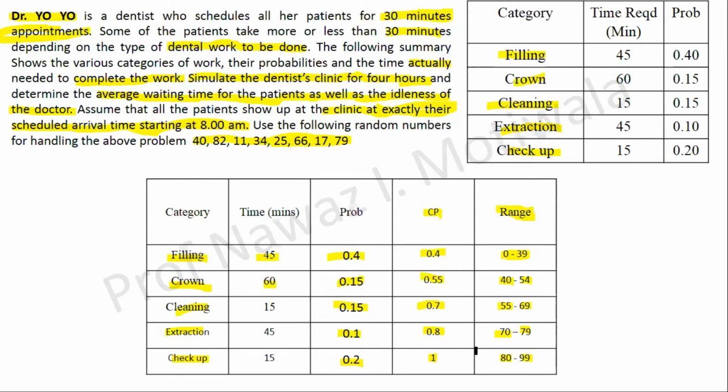No doubt. Okay. So let us proceed further for the simulation for the next 4 hours of the clinic or for the dentist. So can someone tell me what will be my starting table of that particular simulation? Timing, sir. First time. Very good, perfect. It is said that the clinic starts at 8 a.m. and we need to simulate the clinic for the next 4 hours. That means from 8 a.m. to 12 noon we have to simulate the clinic times.